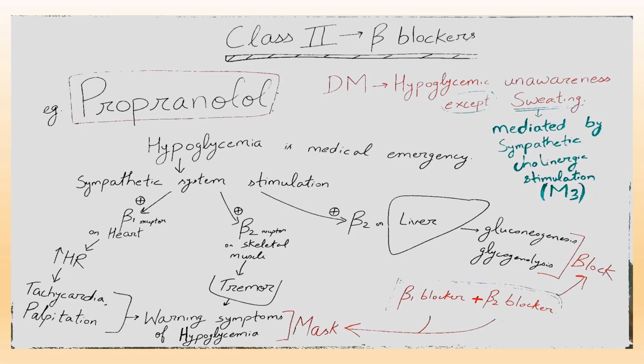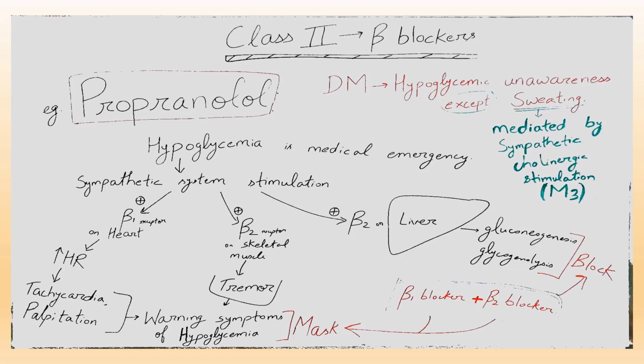Now if we give propranolol, or a non-selective beta blocker, in a diabetes mellitus patient, the non-selective beta blocker is beta 1 blocker plus beta 2 blocker. So these drugs will block beta 1 receptors on heart, and they will also block beta 2 receptors on skeletal muscle.